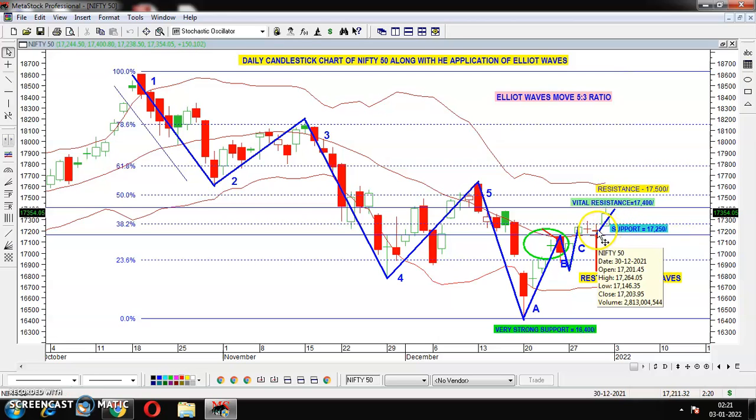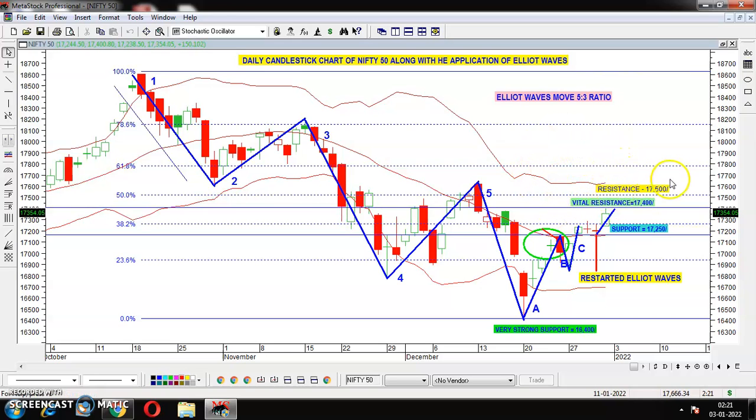But as far as the Elliott wave is concerned, we cannot come to a conclusion, because we have to wait for at least 5 to 6 years, then we will be able to say, right? As far as Elliott wave is concerned, if it forms towards the upside, definitely it will move in a 5:3 ratio. Then we can expect a very big bounce from the market. But that we have to wait for another 5 6 days, right? This is as far as the technical part is concerned.